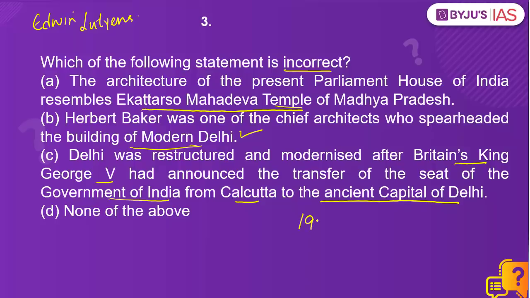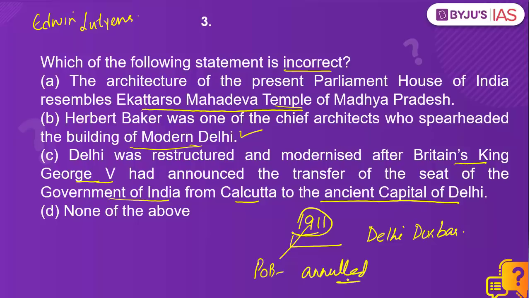The year was 1911. It was in this year that Delhi Darbar was conducted. It was in this year that coronation of King George V took place. He was coronated as the Emperor of India, Emperor of Hindustan. And it was in this year that partition of Bengal was also annulled. And it was in this year that the capital was shifted from Calcutta to Delhi. So this statement is also correct.